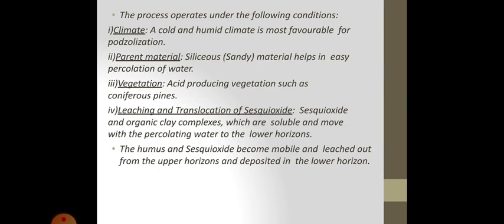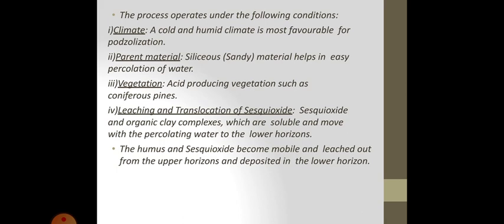The process operates under the following conditions. Climate. A cold and humid climate is most favorable for podzolization. Then parent material. Sandy materials help in easy percolation of water. Vegetation. Acid producing vegetation such as coniferous pines.